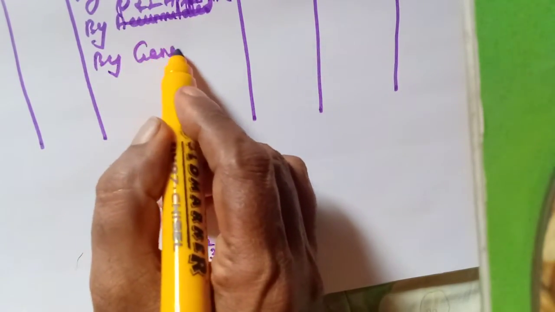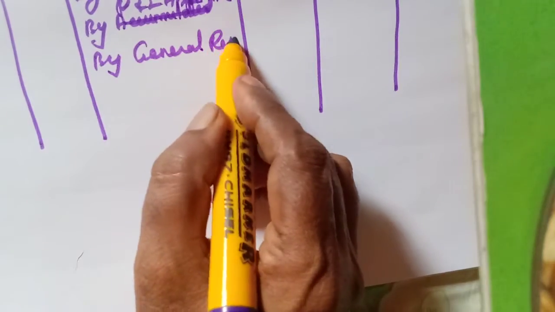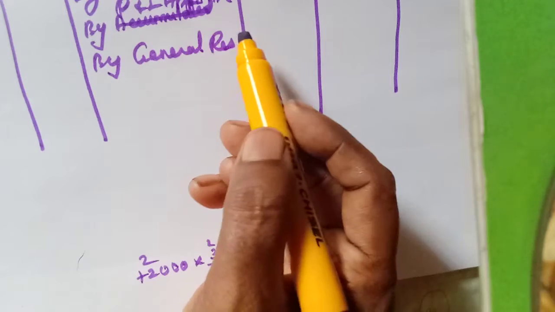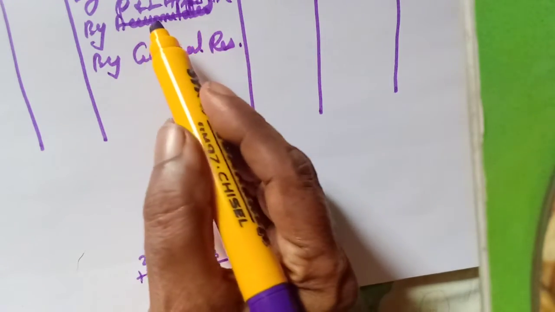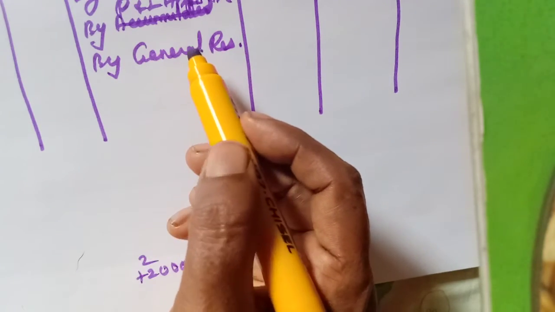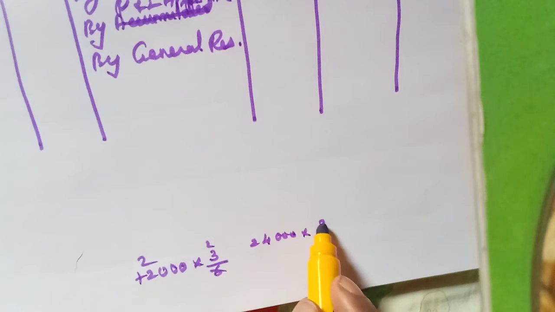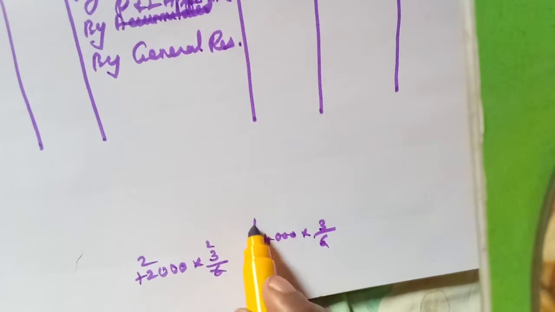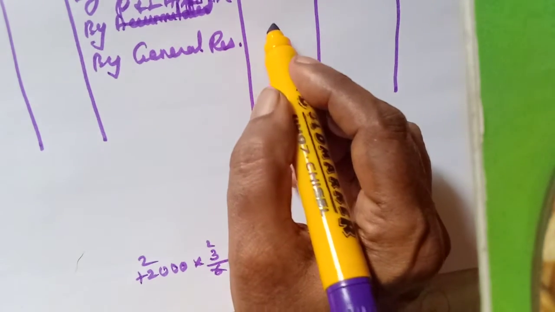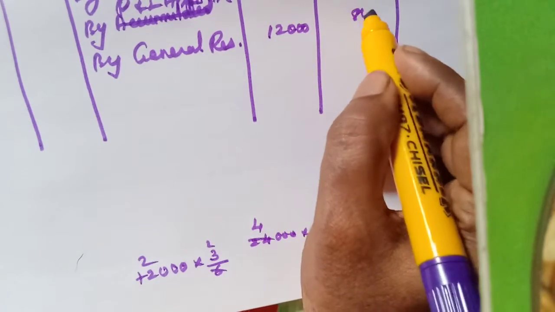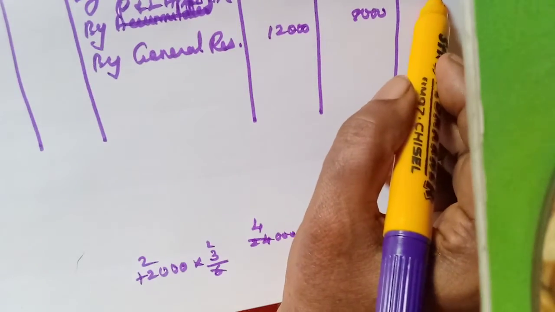Then next one, general reserve. In the journal entry, we have combined all the amount and we have written. That one we cannot write. Okay, here we need to show separate. General reserve how much? 24,000. Okay, double the amount we will get. 6, 4. 4 into 3, 12. Then 4 into 2, 8. 4 into 1, 4.